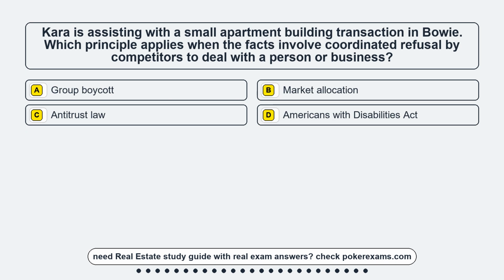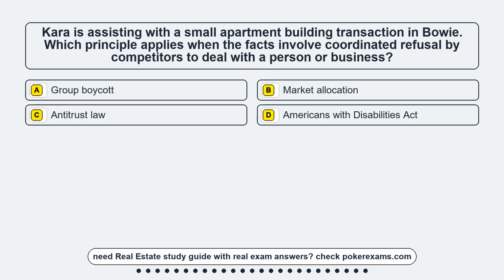Question 8. Kara is assisting with a small apartment building transaction in Bowie. Which principle applies when the facts involve coordinated refusal by competitors to deal with a person or business? Option A, group boycott. Option B, market allocation. Option C, antitrust law.